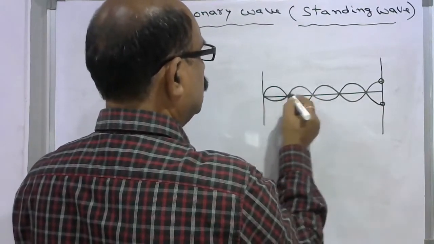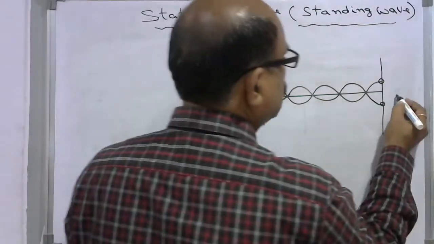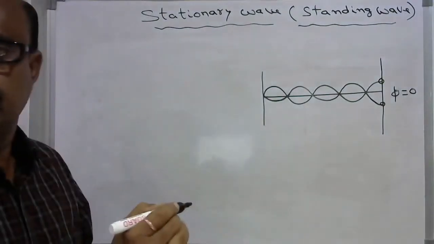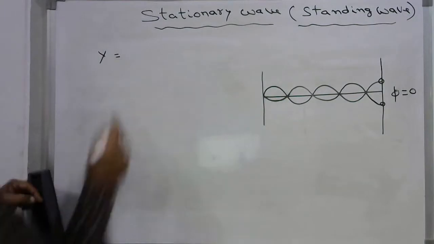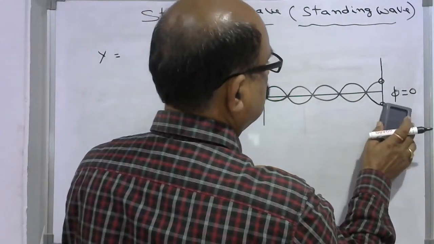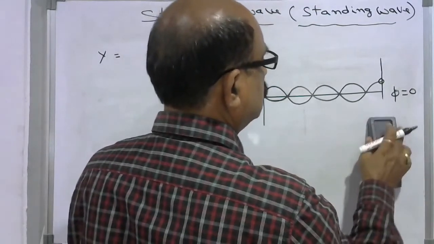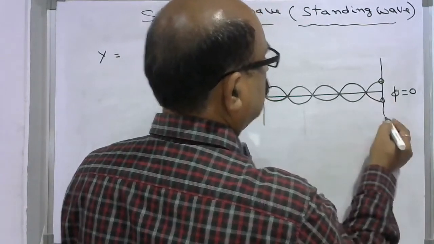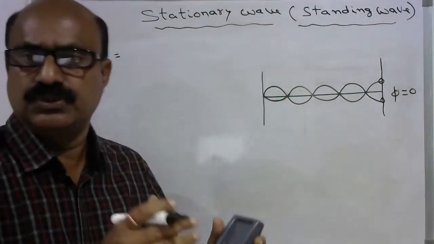So this is how the waveform will be formed. In this case, phi is equal to 0. So what will be y1 here? See, this will be coming back with the same phase, and an antinode will be formed here, with maximum amplitude.